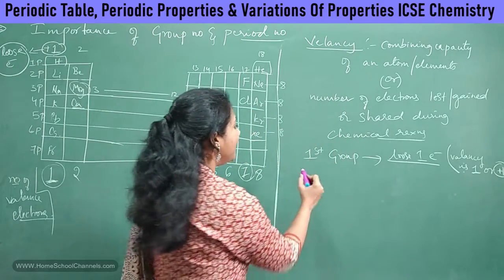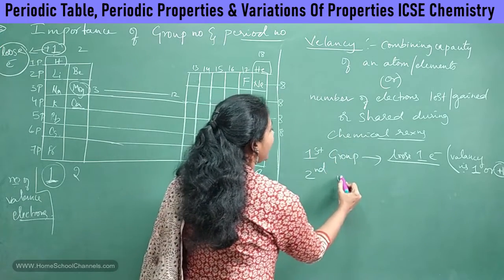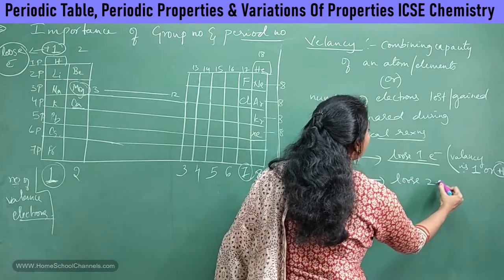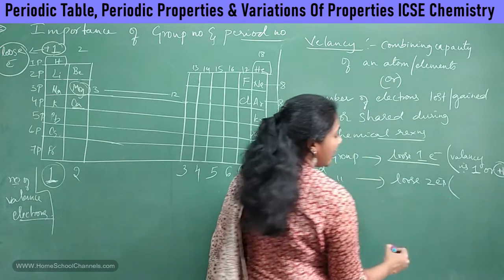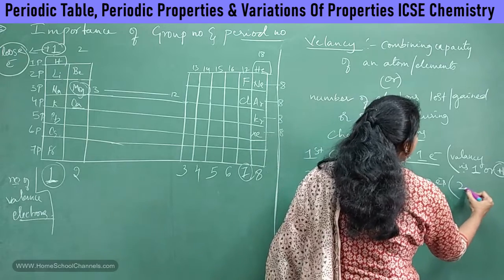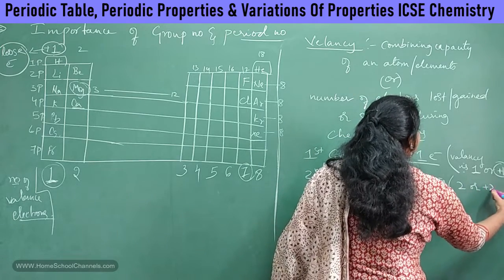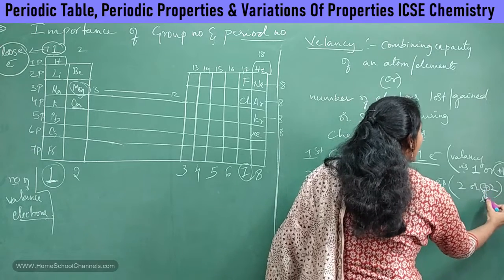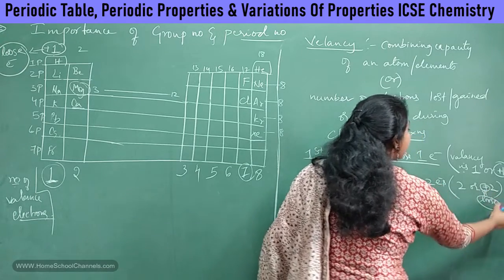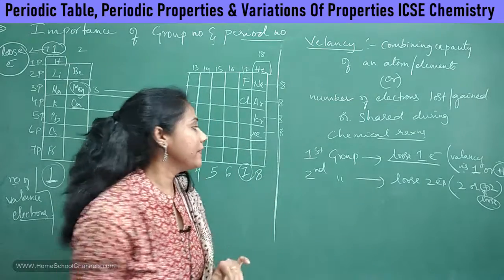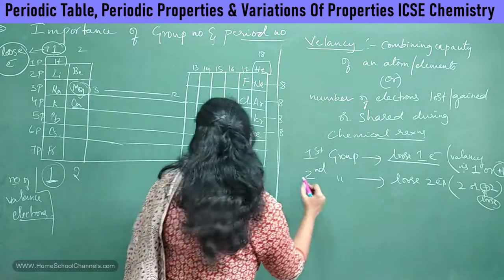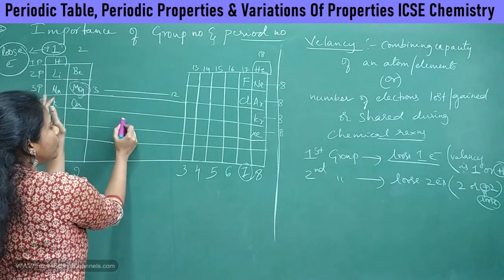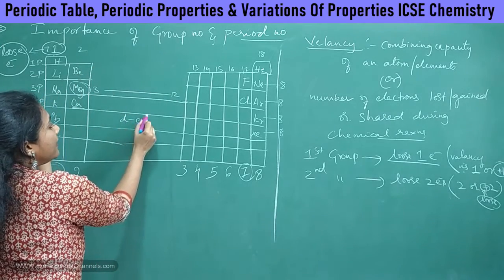Coming to the second group elements, they will lose 2 electrons during a chemical reaction. That is why their valency is 2 or plus 2. So why have we put plus here? Because losing is always indicated with a plus sign. Clear?